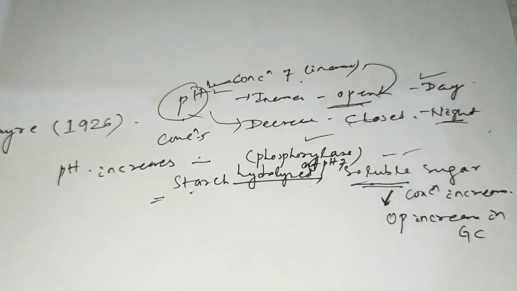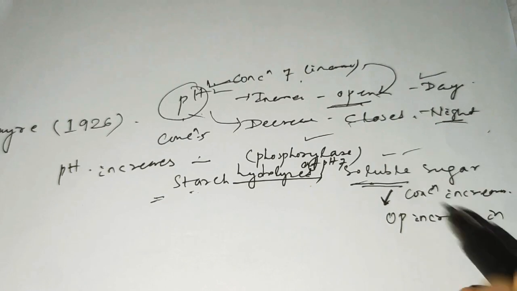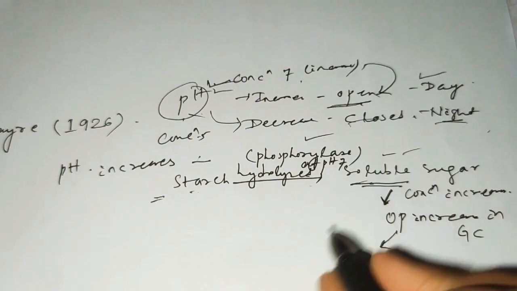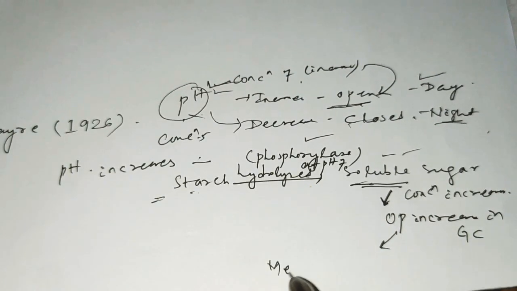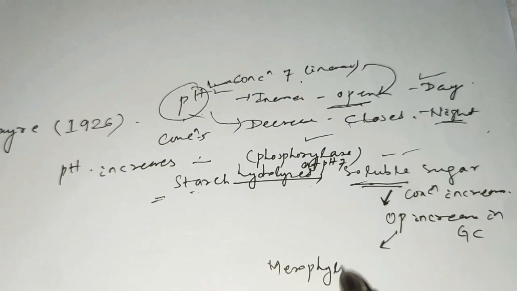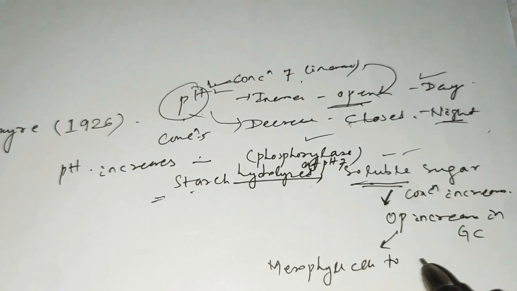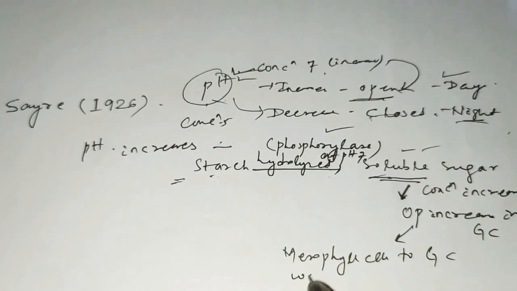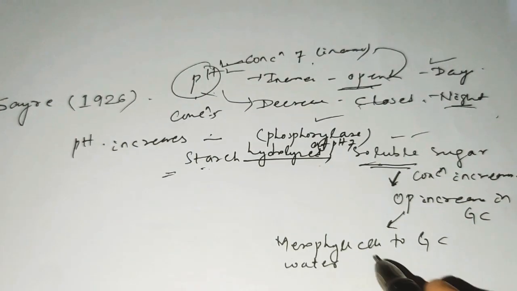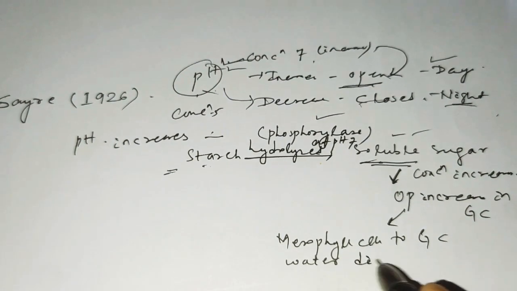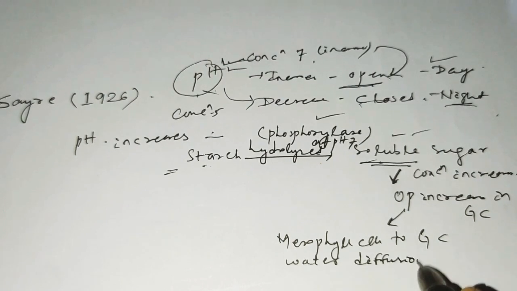Now what happened? Water from the outer cells, that is from the mesophyll cell, moves to the guard cell, by the process of diffusion.